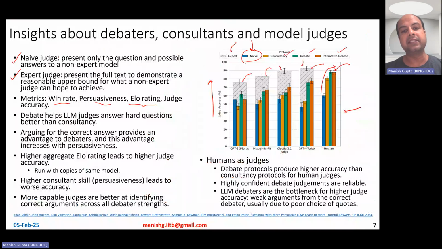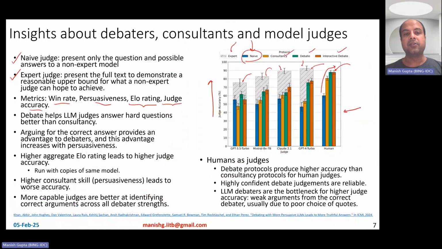But then what also matters is judge accuracy. Of course, this LLM might be very happy about making the judge listen, but what is the judge accuracy? Overall, what we want finally is that these judges who do not have access to the full information should be able to obtain very high accuracy on the end task, the machine reading comprehension task. So judge accuracy is how many times the judges were able to accurately come up with the right answer choice.